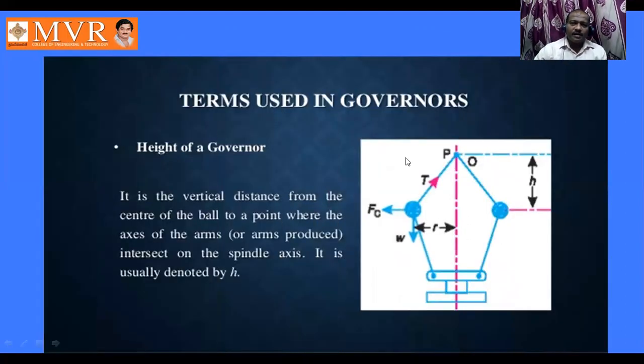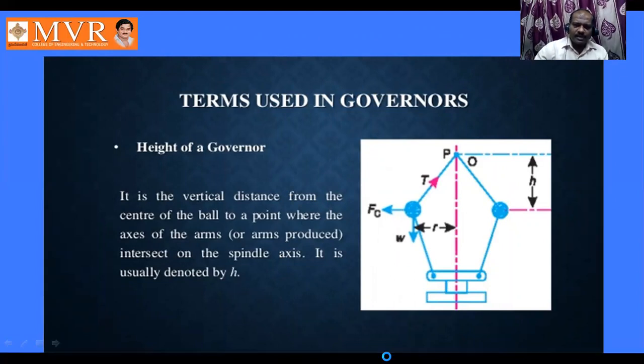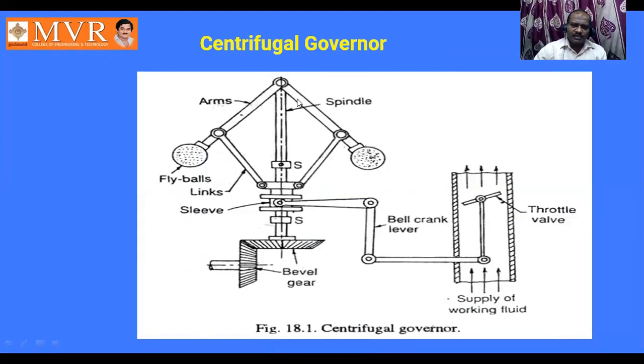So what are the terms used in a governor? There are a number of terms based upon my explanation. If you observe, speed increasing, decreasing. So it contains maximum speed, minimum speed and mean speed. Next, when the height is increased, that means speed increasing, there is a change in position of the sleeve, that is called the height.